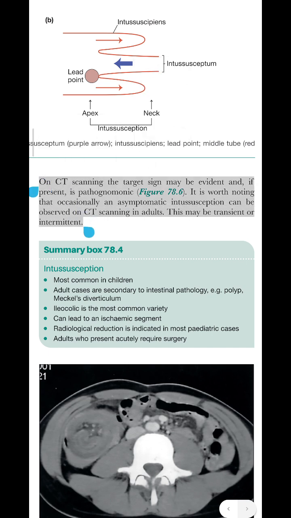On CT scanning, the target sign may be evident and, if present, is pathognomonic, figure 78.6. It is worth noting that occasionally an asymptomatic intussusception can be observed on CT scanning in adults. This may be transient or intermittent.